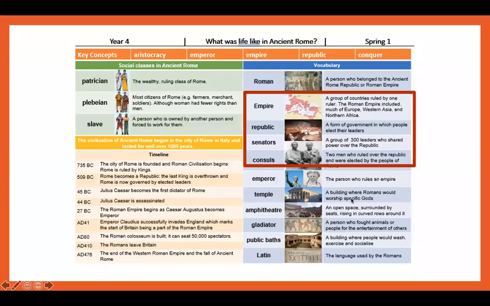Unfortunately, you do not have your knowledge organizer in front of you, but if you did, it would look like this. We're going to be looking at empire, republic, senators, and consuls. An empire is a group of countries ruled by one ruler. The Roman Empire included much of Europe, Western Asia, and Northern Africa. A republic is a form of government in which people elect their leaders. Senators are a group of 300 leaders who shared power over the republic, and consuls are two men who ruled over the republic and were elected by the people of Rome.